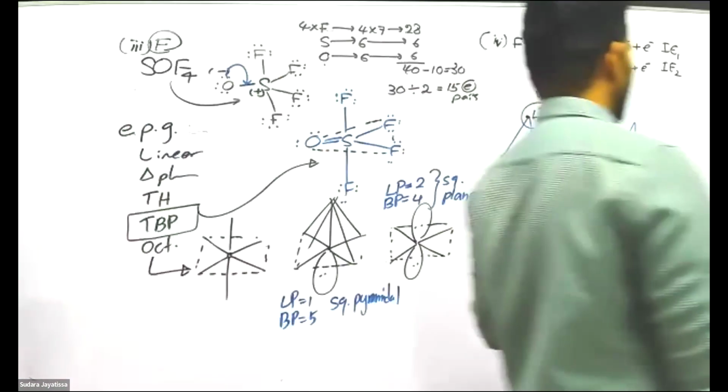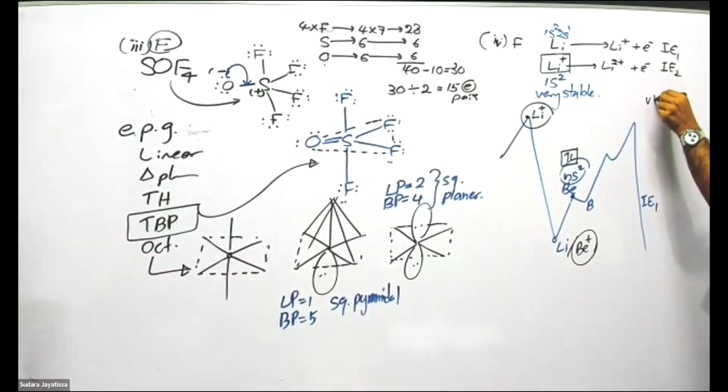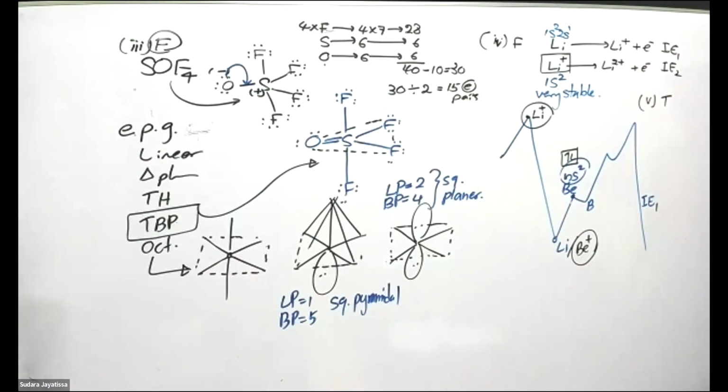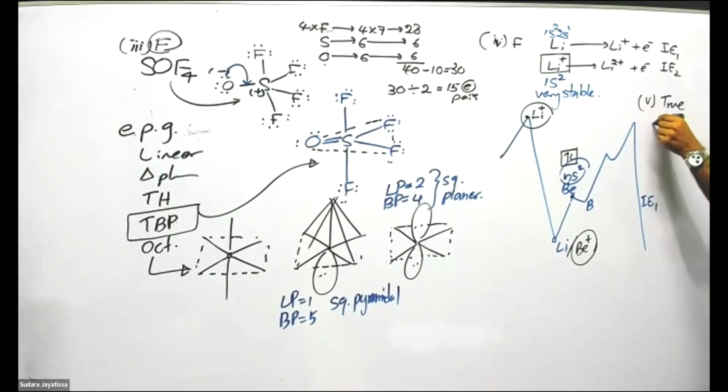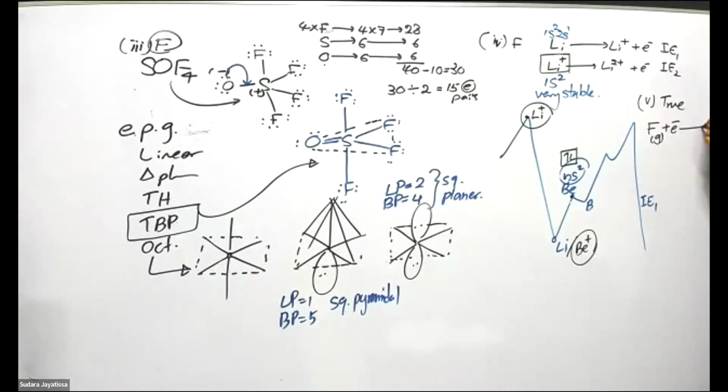Good. Statement number 5, that is true. In the exam, don't write just T only, otherwise you will get no marks. So let's explain what is electron gain energy. Is this reaction? F gets an electron.